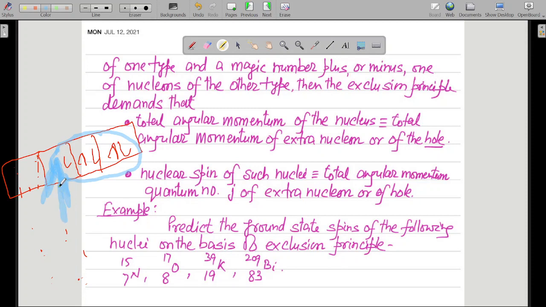So the total angular momentum of the nucleus will be the total angular momentum of this hole, which has been shown in blue color. Hopefully you got this: why in case of an extra nucleon we have total angular momentum of the nucleus equal to that of the extra nucleon, and why in case of a hole we have it equal to that of the hole. So you must have got the complete picture.